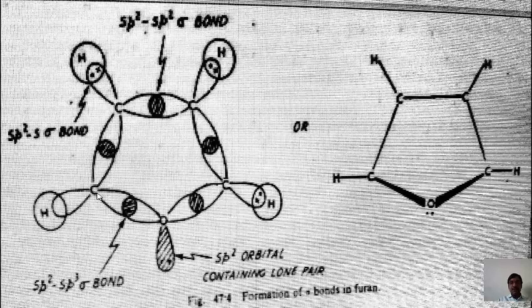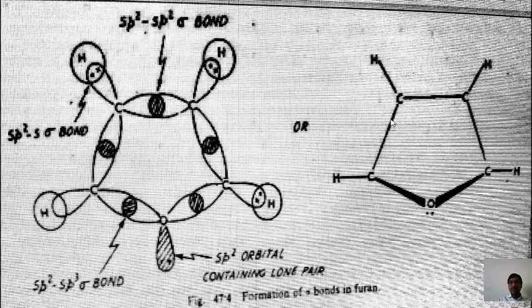Carbon number 1 overlaps with 3 different atoms: first with the hydrogen atom, second with carbon number 2, and third with the oxygen atom. Carbon number 4 also behaves like carbon number 1: one orbital with oxygen, second with hydrogen, third with carbon number 3.